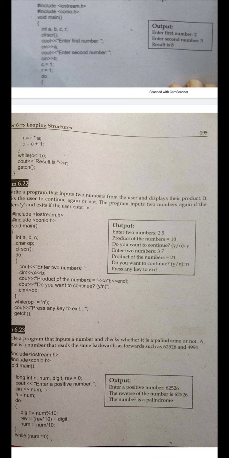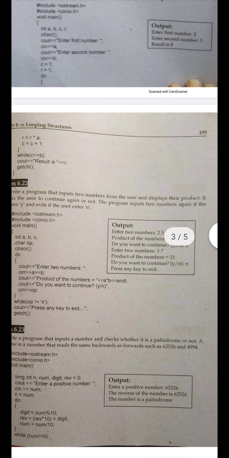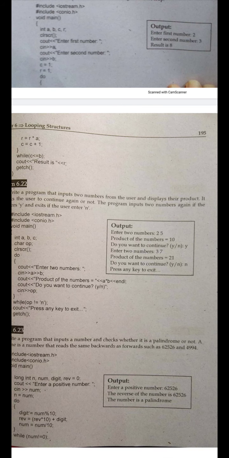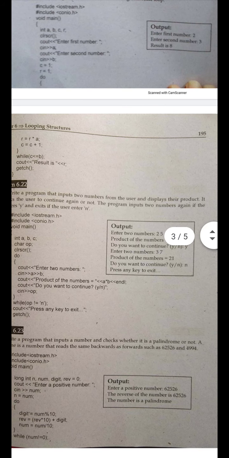Now it will move forward and then multiply the value of A with R. What was in R, by the way? 2. And when 2 is multiplied by A, what was in A?